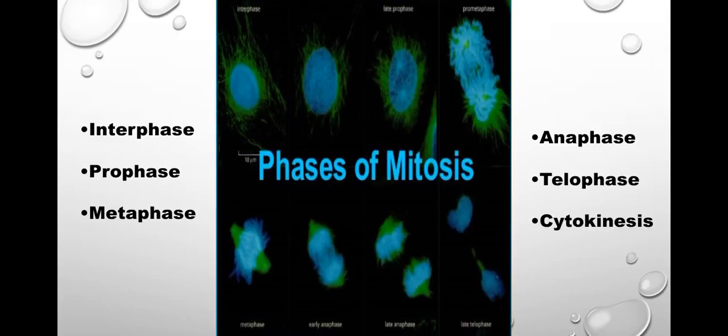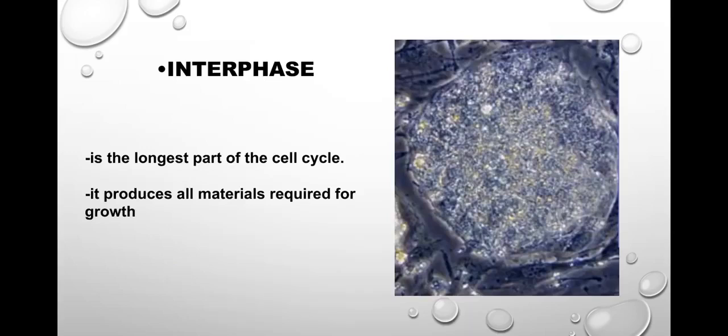So there are phases of mitosis: the interphase, prophase, metaphase, anaphase, telophase, and cytokinesis. Interphase. Interphase is the longest part of the cell cycle. It produces all materials required for growth. So during interphase, the cell acquires nutrients, creates and uses proteins and other molecules, and it starts the process of cell division by replicating the DNA.